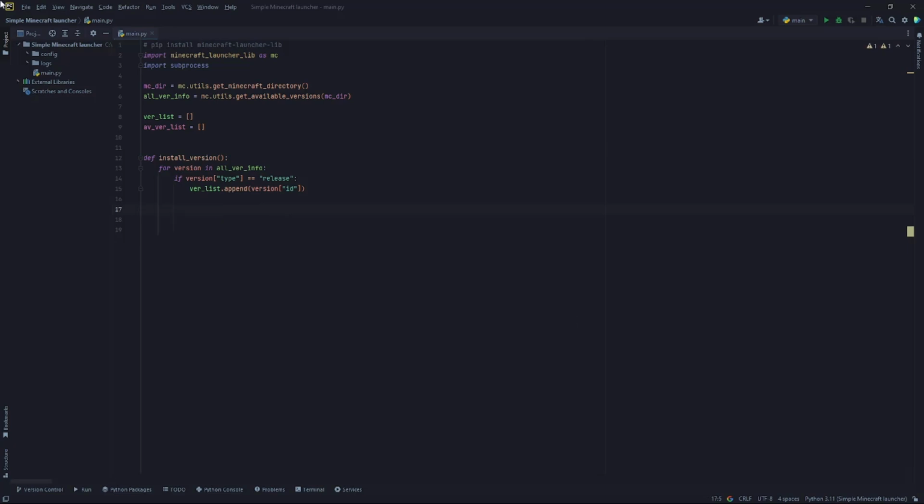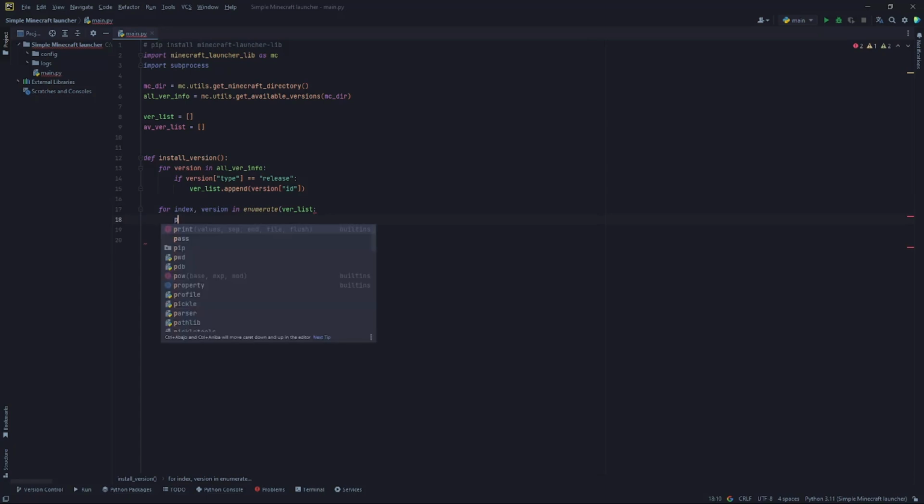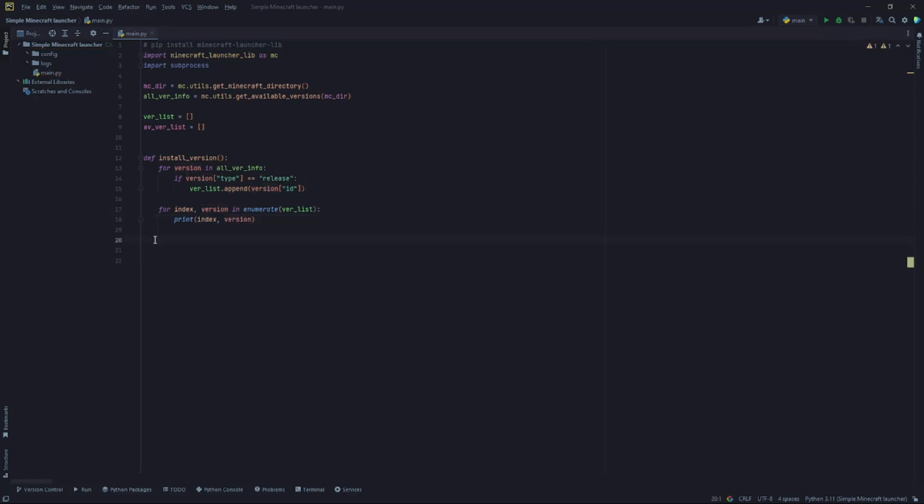Then we'll print out the versions with a number index, which later will help us choose what version we want to install. So for index, version in enumerate version list. Enumerate just tells us the index of the array. Just print index and version. So what this does is print every version available with a number index beside it.